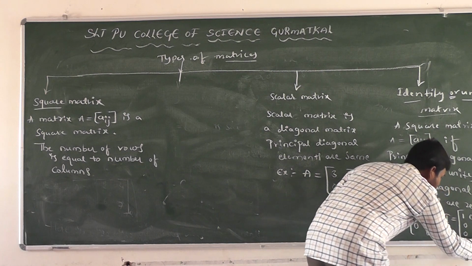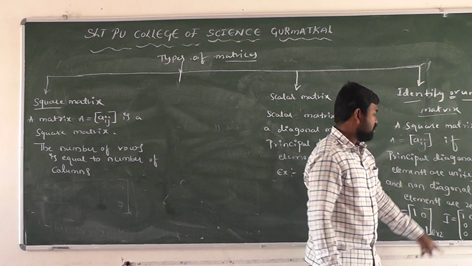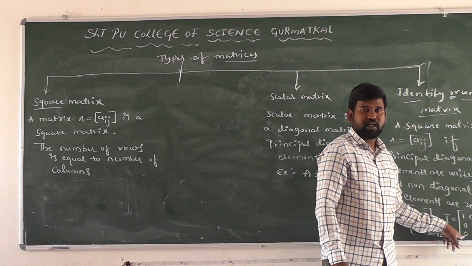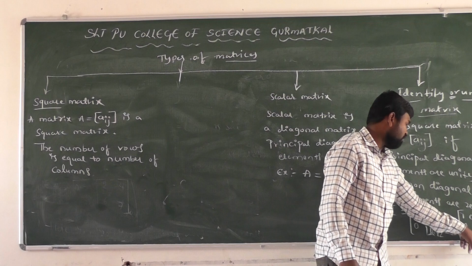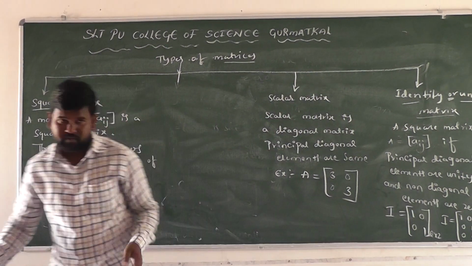It is also an example of an identity matrix, because the principal diagonal elements are unity, that is 1, and the non-diagonal elements are 0 here, right? This is an identity matrix of order 3 cross 3 here, right? Next one.